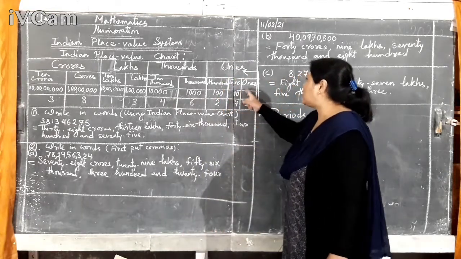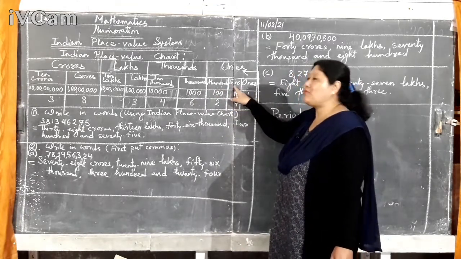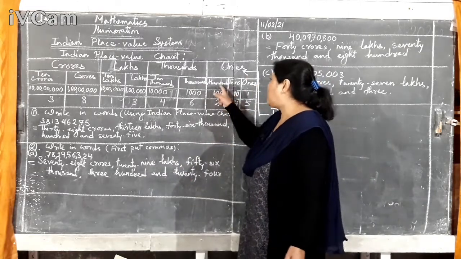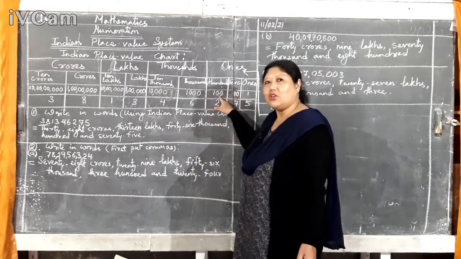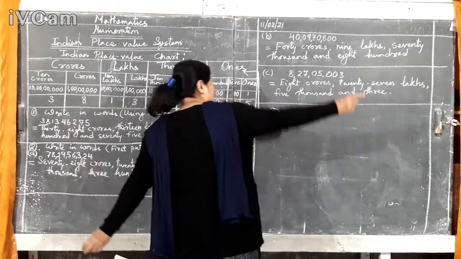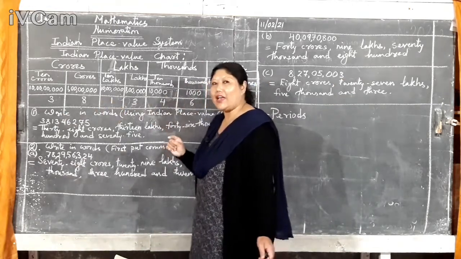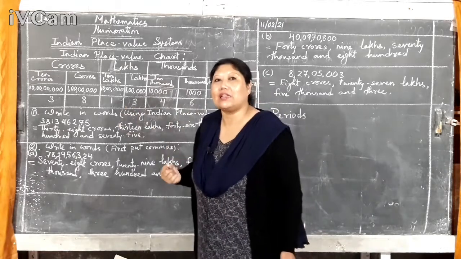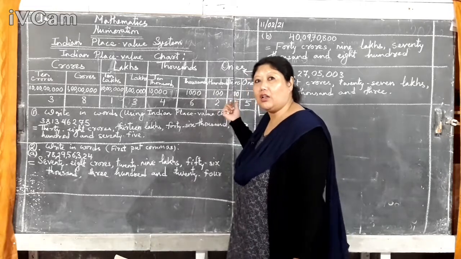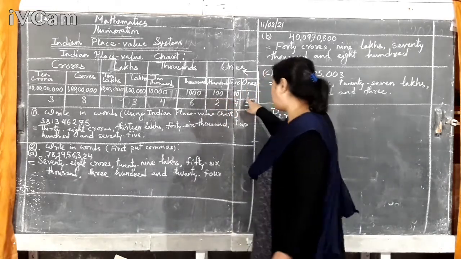Now, these are in words. How to write them in numbers? 1, then 10: 1 and 0, then 100. In ones only, because it is an individual number, you write only the one digit.